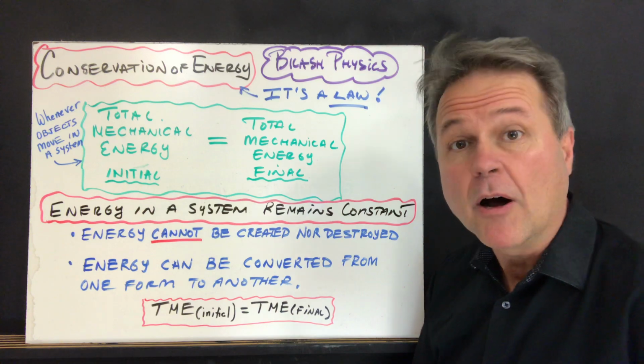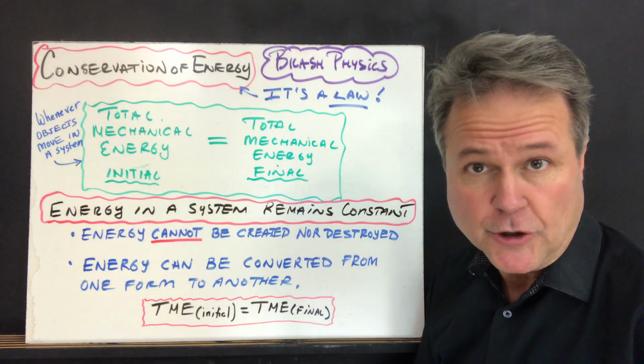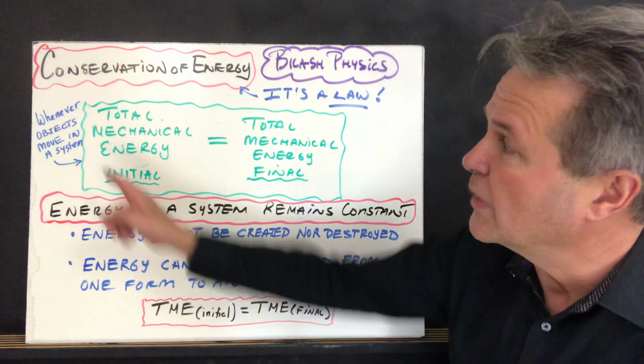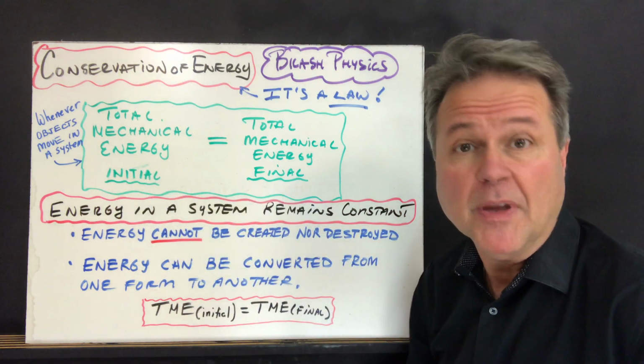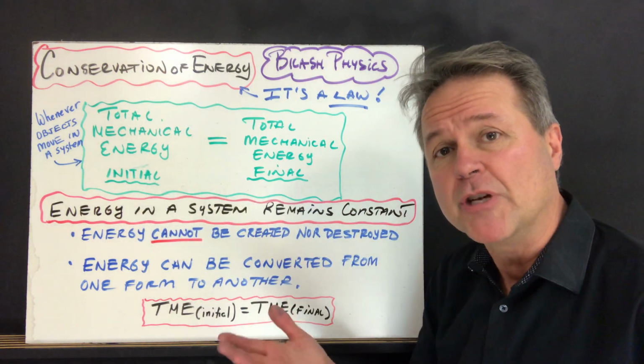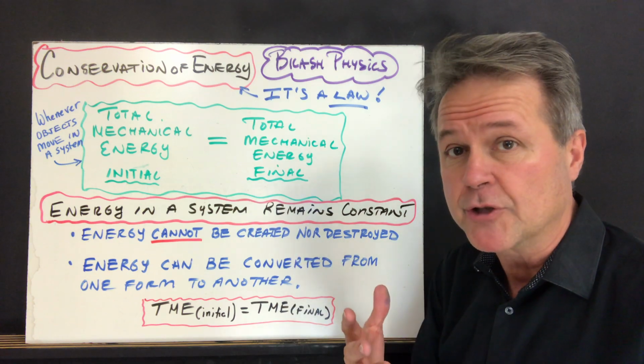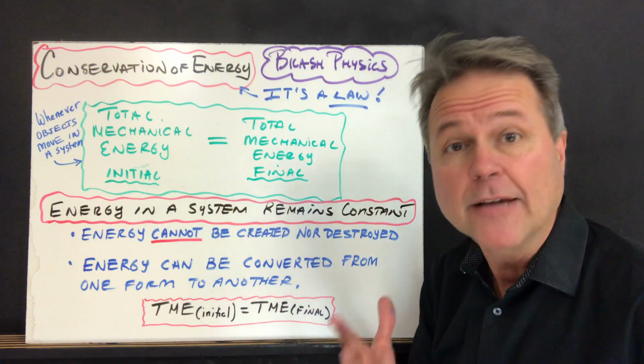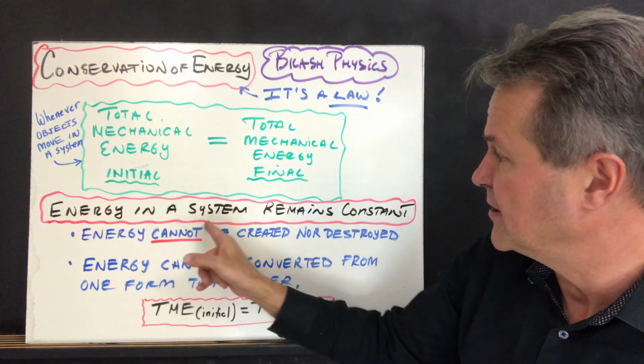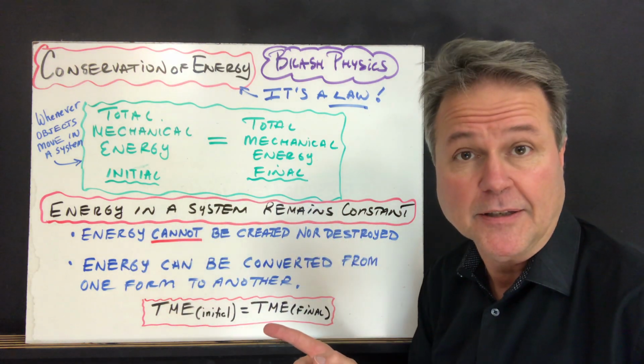Conservation of energy, also called the law of conservation of energy. Whenever an object moves in a system, we say that the total energy prior to the motion is going to be equal to all of the energy after the motion. Energy is conserved. Energy in a system remains constant.